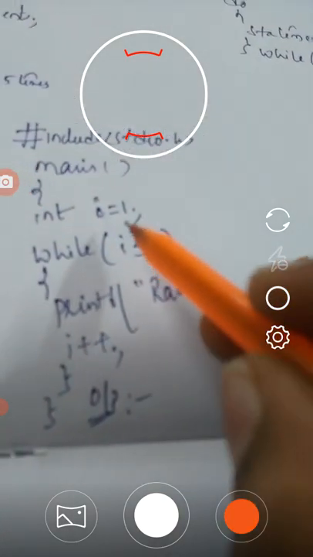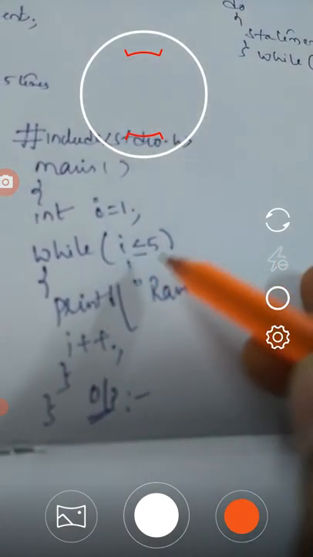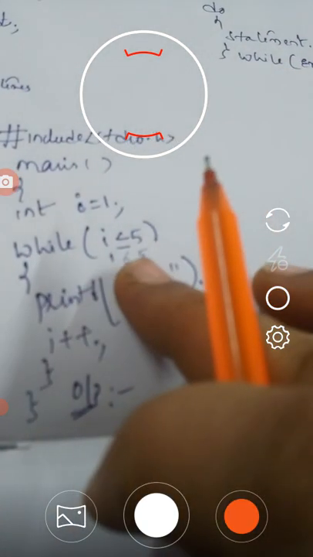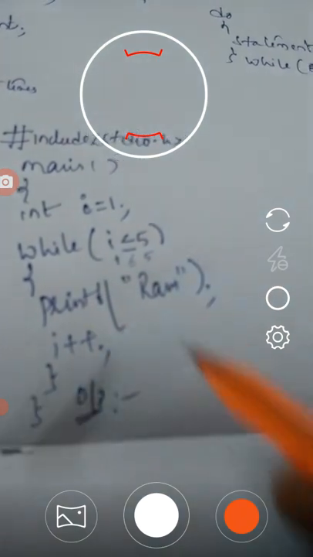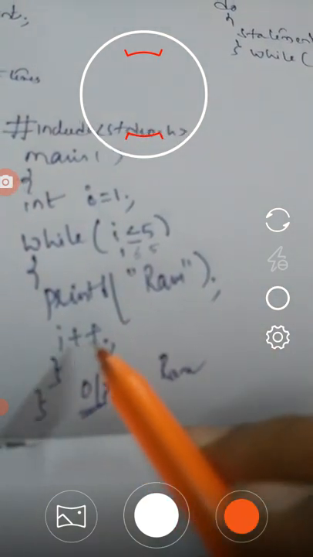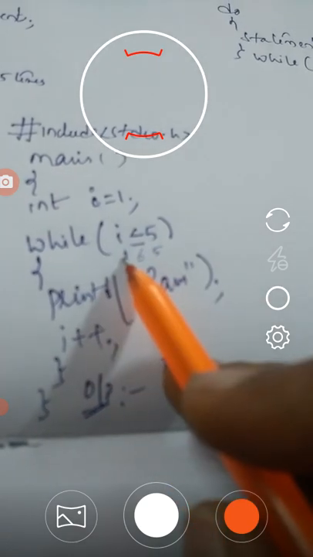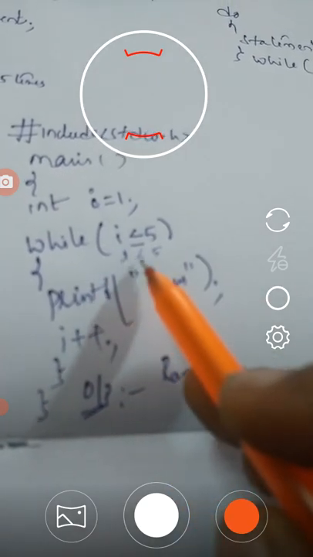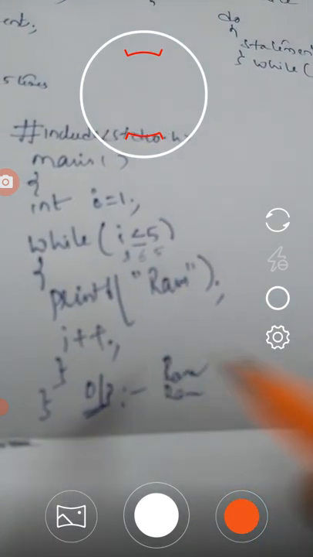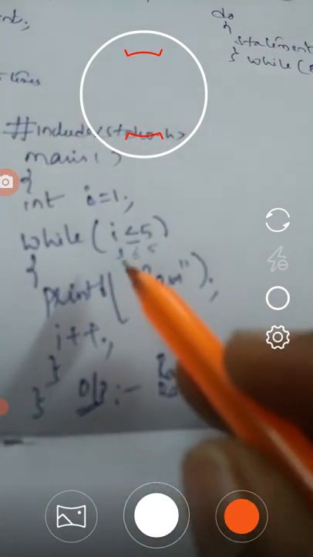Here the value of i is 1. Is 1 less than or equal to 5? Yes, this condition is true. The first time, Ram is printed here, and i becomes 2. 2 is less than or equal to 5, again that is true, and again Ram is printed. Again i is incremented by 1 here.